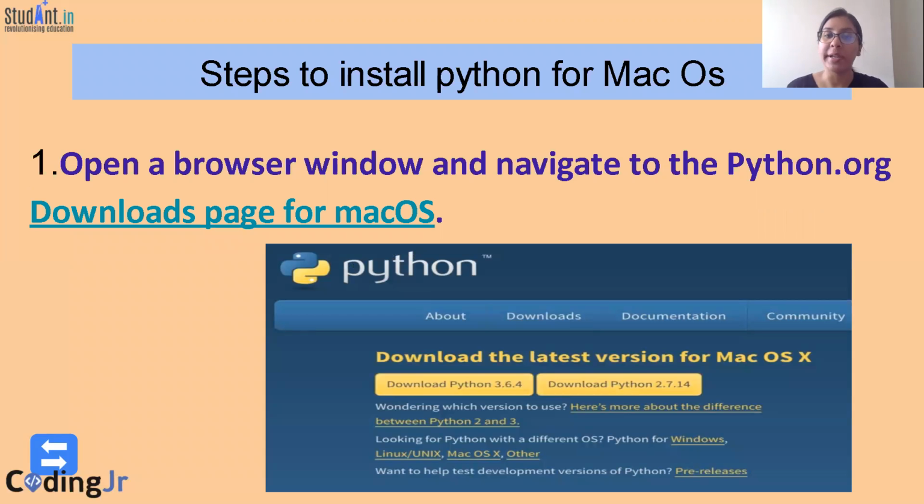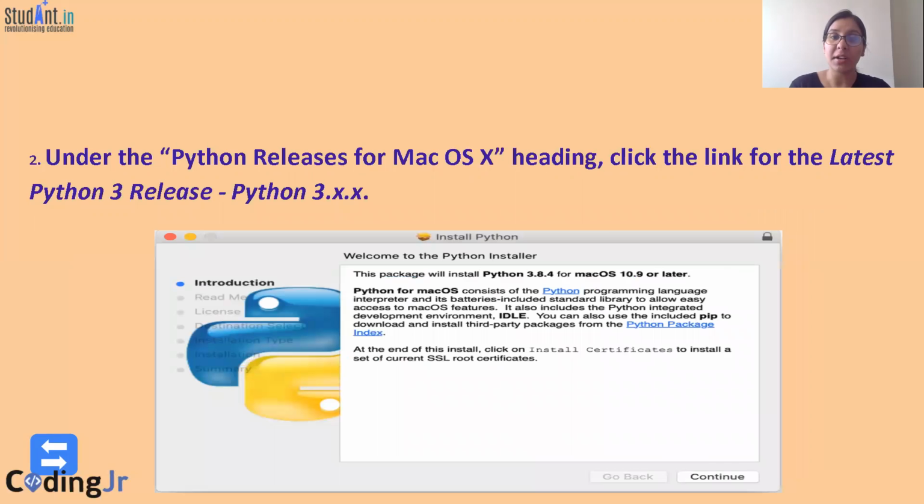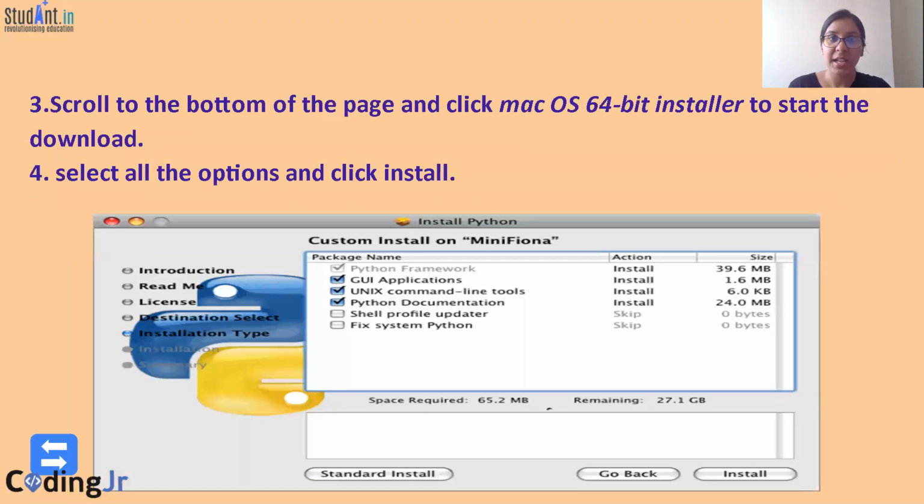Now, if you have Mac OS, go to the page for Mac OS, and then under the Python releases for Mac OS, click the latest Python 3 release. You can see the screen like this. Then scroll to the bottom and click the 64-bit installer to start the download. Select all the options here, and click install.